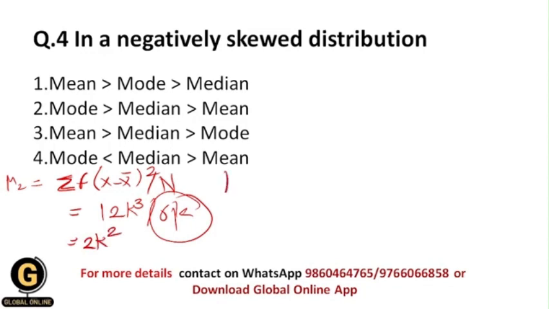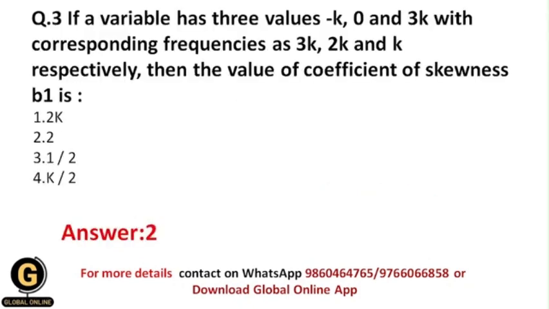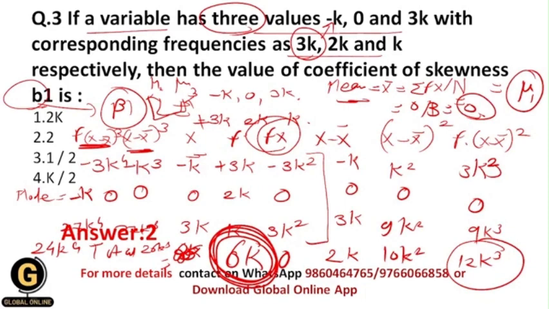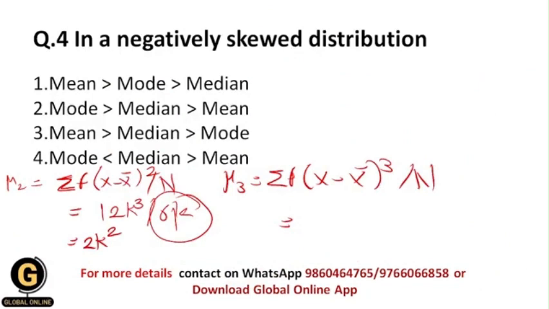Now let us find out the value of mu3, which is equal to the summation of f into (x minus x bar) cubed upon capital N. So now let us see over here what is the value of the summation of f into (x minus x bar) to the power 4, which is 24k raised to 4. Now all of you understood, and that's why it will become 24k raised to 4 upon 6k, so it will become 4k cube.